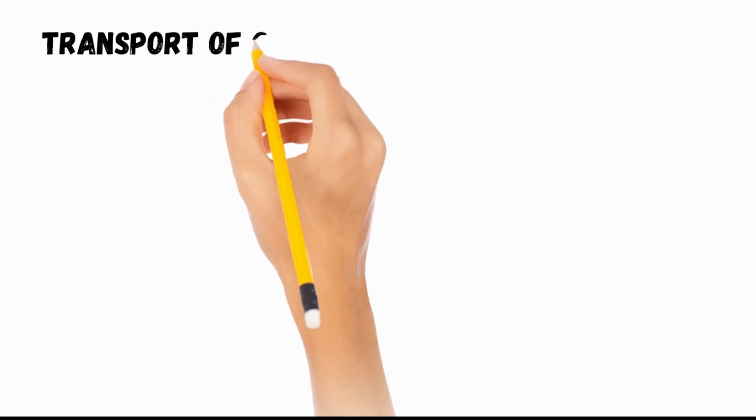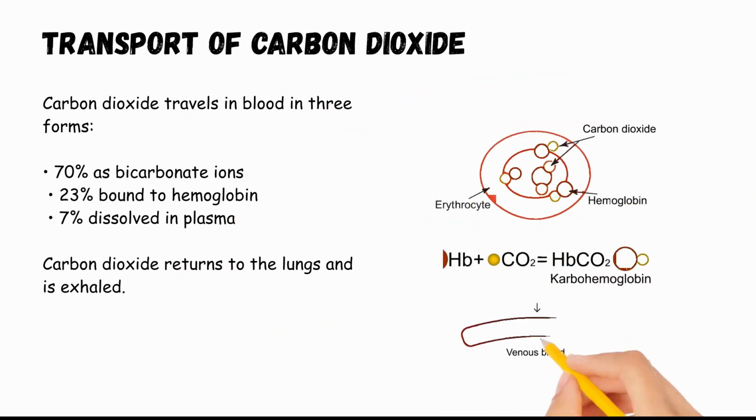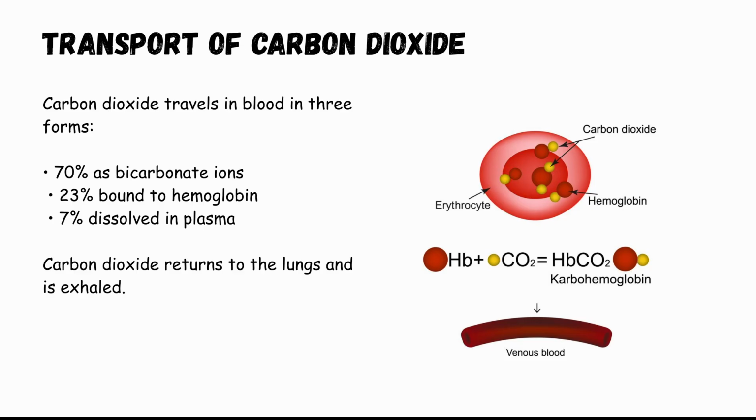energy. Carbon dioxide is a waste product produced during cellular metabolism. It must be transported from body tissues back to the lungs for removal. Carbon dioxide travels in the blood in three different forms. About 70% is transported as bicarbonate ions in plasma. Around 23% binds with hemoglobin to form carbaminohemoglobin. The remaining 7% dissolves directly in blood plasma. When blood reaches the lungs, carbon dioxide diffuses into the alveoli and is expelled during exhalation.